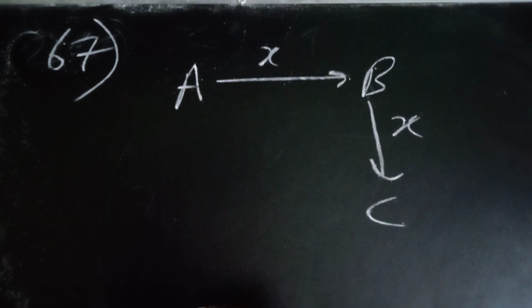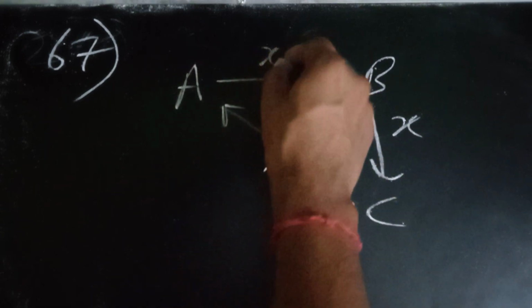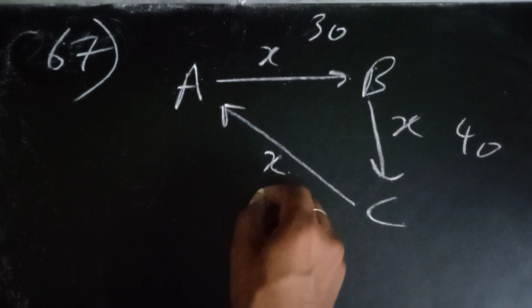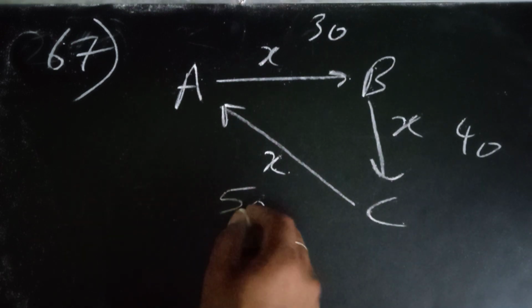Next, the 67th question, I guess, was like this: let's say from A to B and from B to C all the distances are the same, let's say the distance is x, and back to A is also x. Here the speed was given as 30, here 40, and here I think 50 or 60, I don't remember, but I will tell you how to do this.